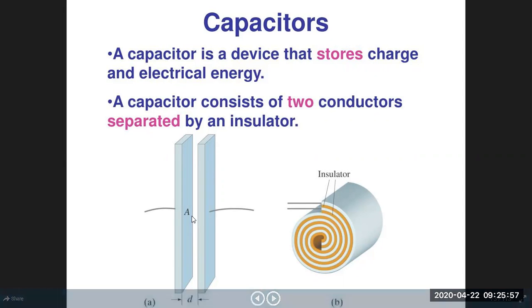Okay, and after removing the battery, the energy stored in the capacitor can be used. If you now connect an electrical bulb to this parallel plate capacitor, one terminal of the bulb connected to one plate and the other terminal connected to the other plate, then you will see that the bulb will glow without any battery.